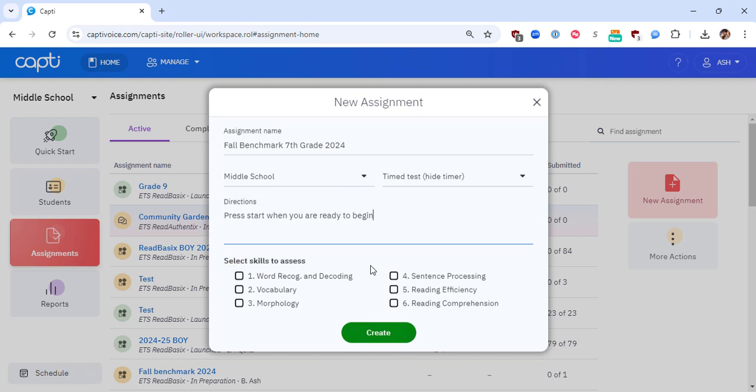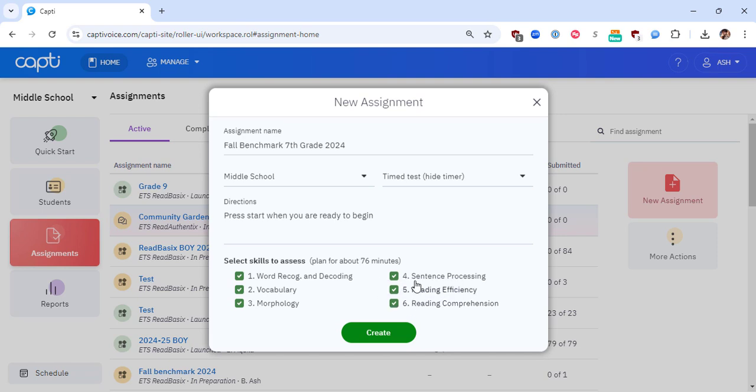ReadBasix allows you to select which subtests you would like to administer. Select as many or as few as you need. As you hover over each subtest, it will tell you the maximum amount of time it takes to complete that subtest. All of your selected subtests' total completion time will be displayed at the top. Please be mindful that this is the maximum time. Most students finish subtests much quicker.